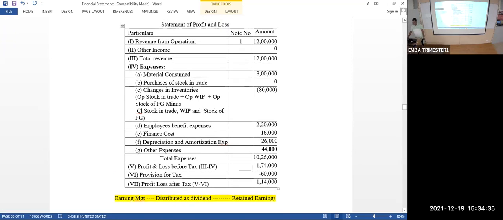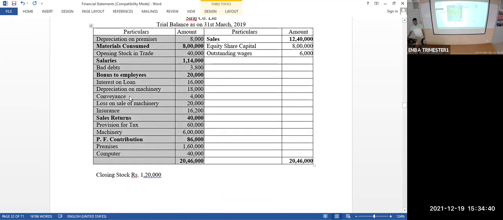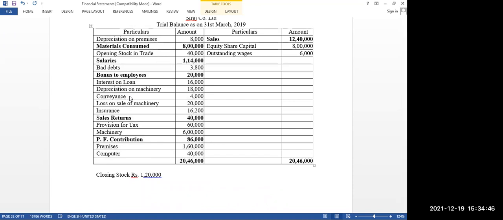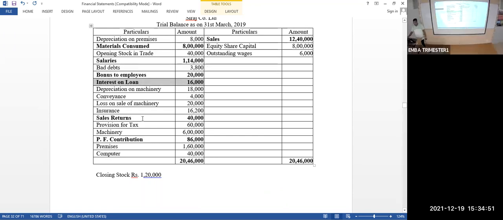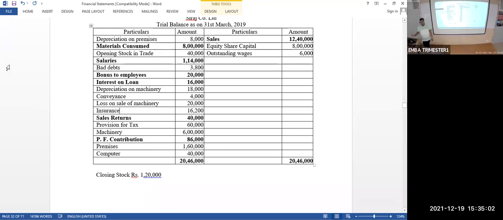Okay, next one is finance cost. Look at the trial balance. Is there any finance cost there? Interest on loan. Bad debt is, what is bad debt? Lenders didn't pay it actually. No, what is bad debt? Don't tell me the list. What is your understanding about bad debt?